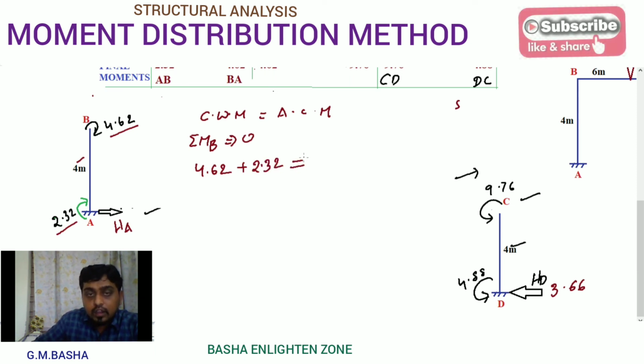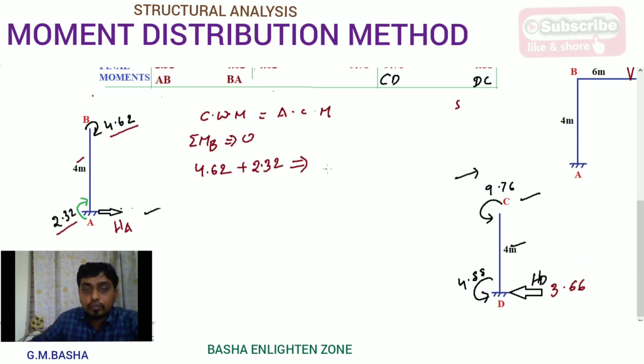Then the anti-clockwise moment: the horizontal force is acting like this and I am rotating up to B like this, which is anti-clockwise towards B. So the anti-clockwise moment, force into distance, is HA into 4.